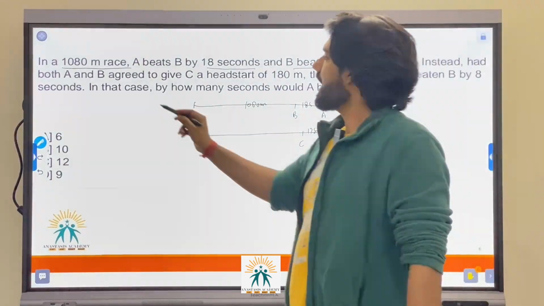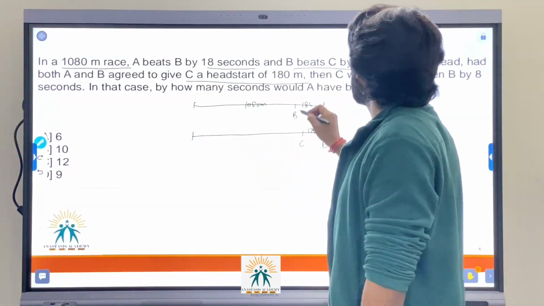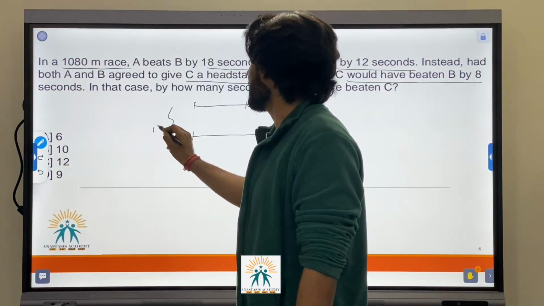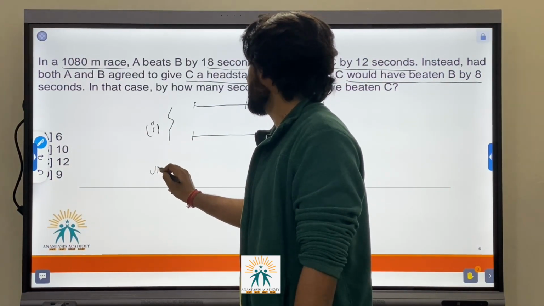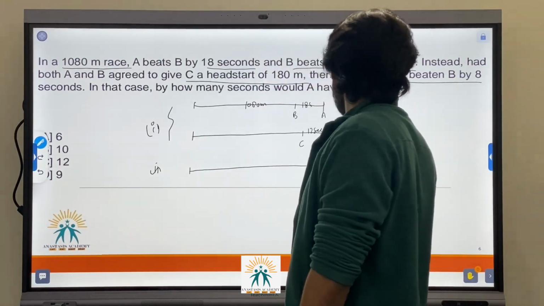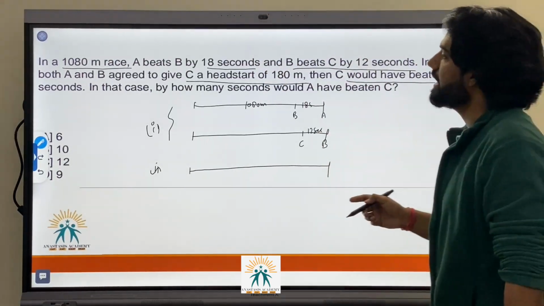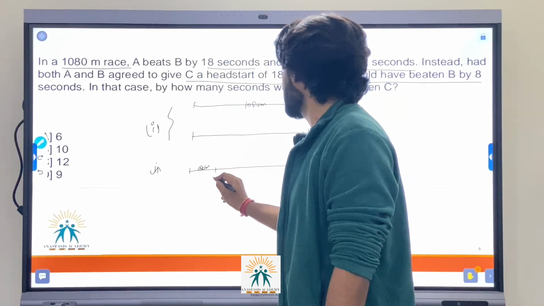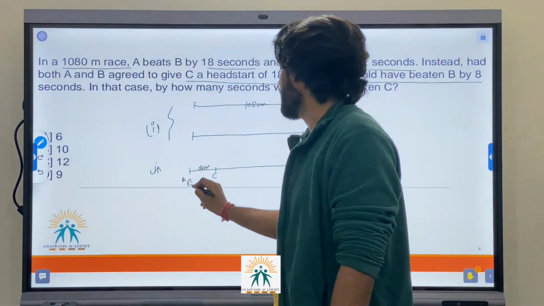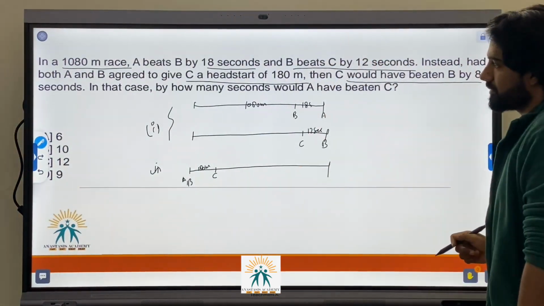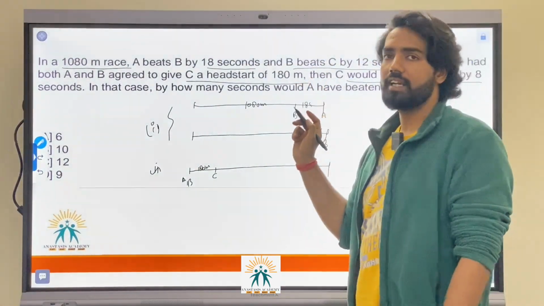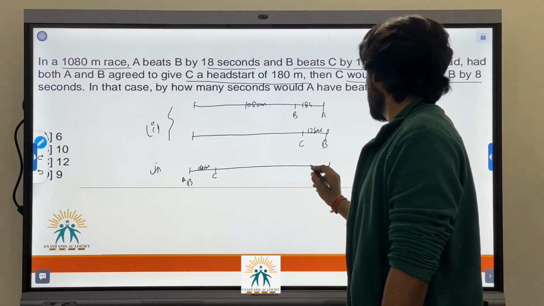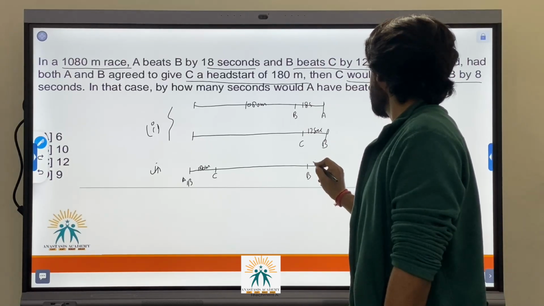Instead, had both A and B agreed to give C a head start of 180 meters, then C would have beaten B by 8 seconds. This is the second situation. C will start from here, A and B from here. If they agreed to give C a head start of 180 meters, then C would have beaten B by 8 seconds.